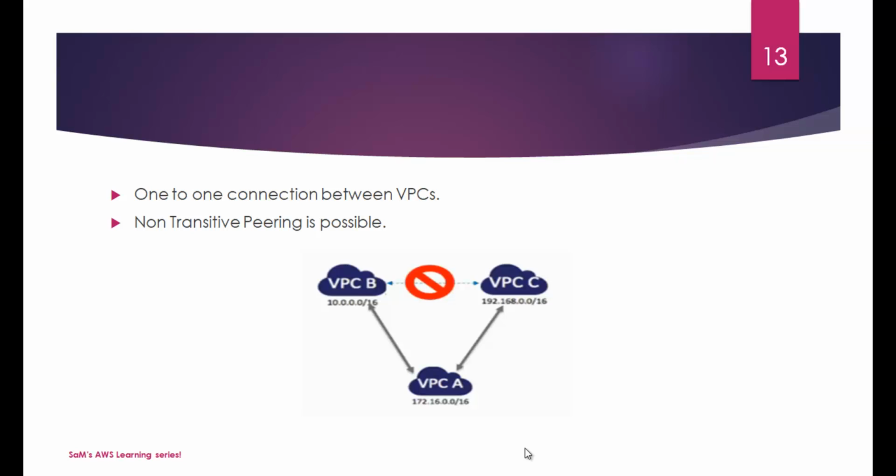Here I've got three different VPCs, A, B and C, and I have an active VPC peering between A to B and then A to C. It does not mean that you can access resources which are in VPC B and VPC C. There won't be any active connection until you define one. That's what I mean by non-transitive peering. So you have to have a one-to-one mapping or a one-to-one connection between VPCs to make this VPC peering possible.